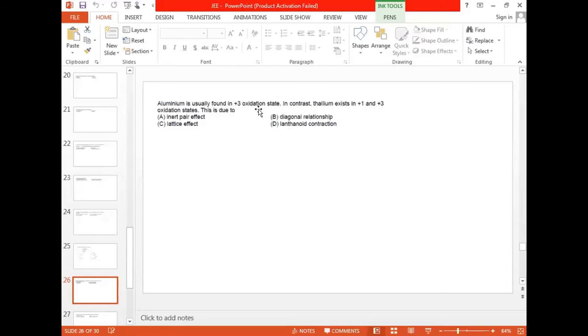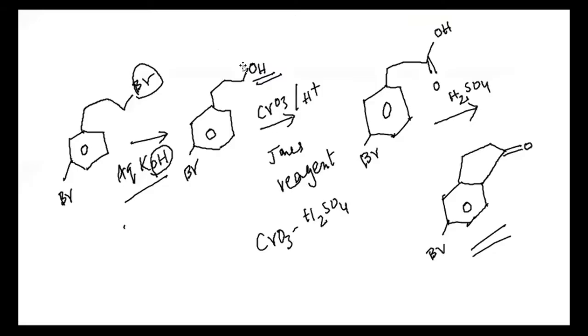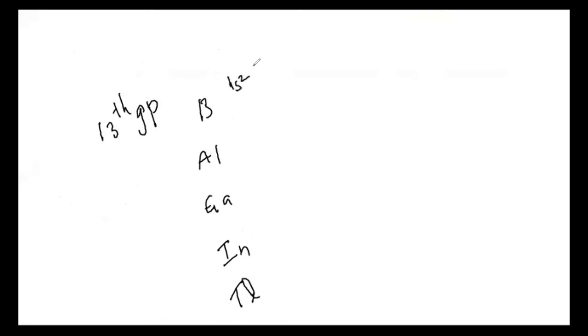Inert pair effect. If you see the 13th group elements, boron, aluminium, gallium, indium, thallium, the configuration is ns2 np1. But in the heavier members, the +1 state is more stable because of inert pair effect. What is the meaning of inert pair effect?